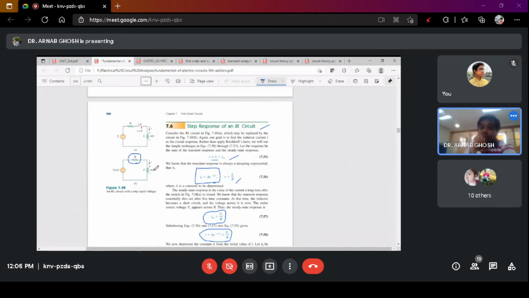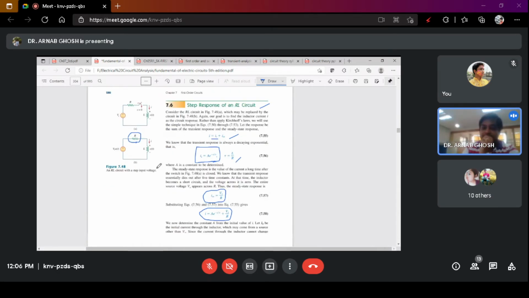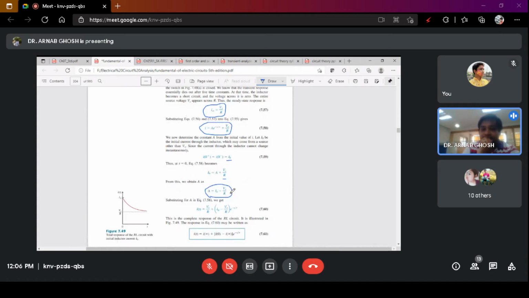No current will be developed across the inductance due to this external source, but the initial value of the current across the inductance will be the stored current minus the current across the resistance. So this excitation voltage is not developing any extra current across the inductor. However, the stored current of the inductor is reduced by the amount of current flowing across the resistance. This is the initial condition.